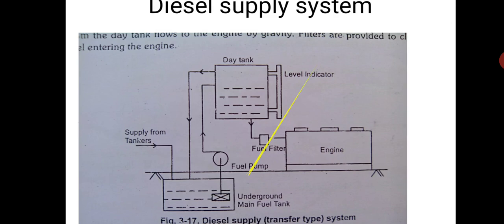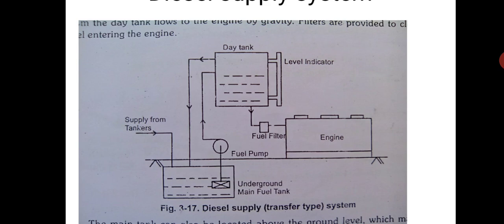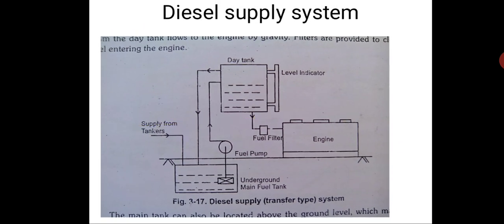And the diesel supply system, like I was telling in the first discussion, has something called a day tank. Here again there is a diesel supply or transfer system. You can see the engine and the day tank, and there is a big underground fuel tank, shown small, but it is a huge tank with around 1 or 2 months of storage capacity, while the day tank has only 1 or 2 days of storage. There is a level indicator to see the level of the oil in the day tank, and from the day tank the fuel comes by gravity to the engine through the fuel filter. This is known as the diesel supply system.